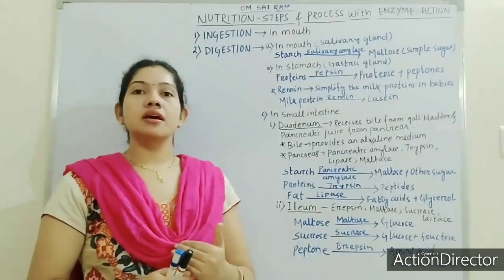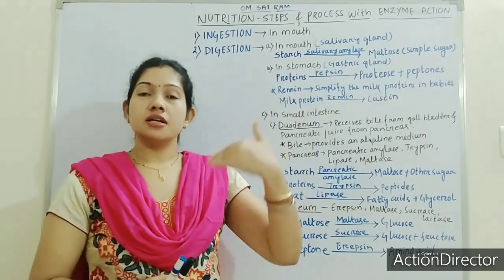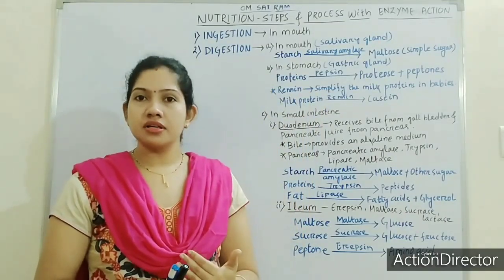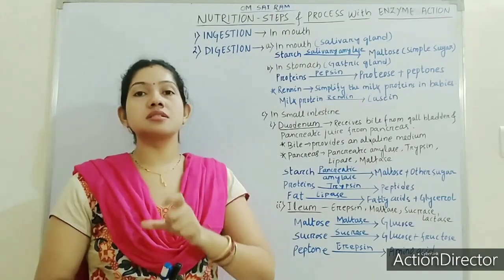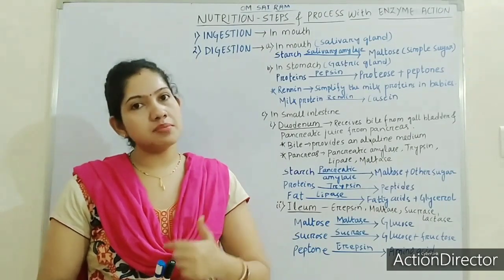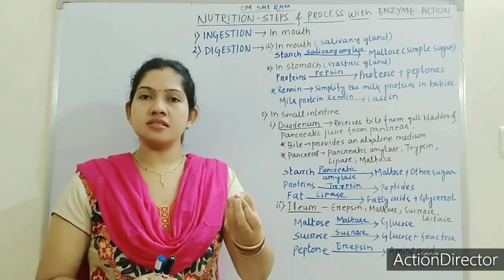Till now we have already had a discussion on the different organs present in the alimentary canal. Let me revise a little bit.